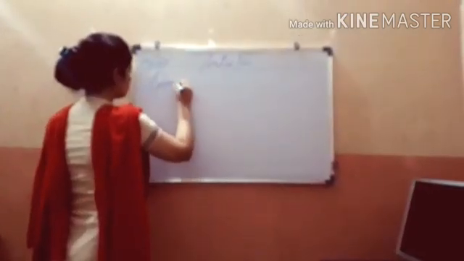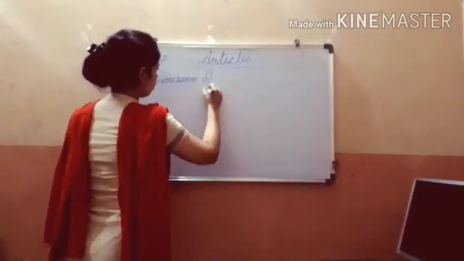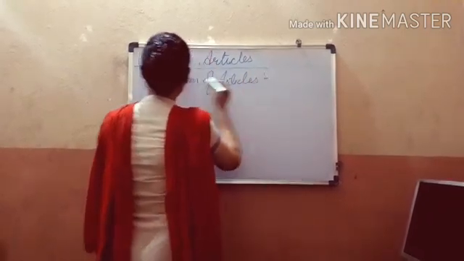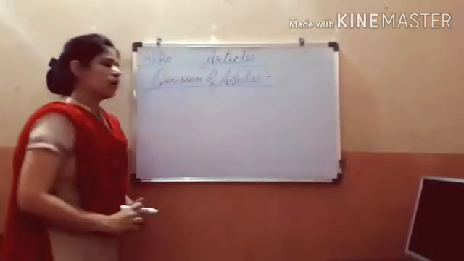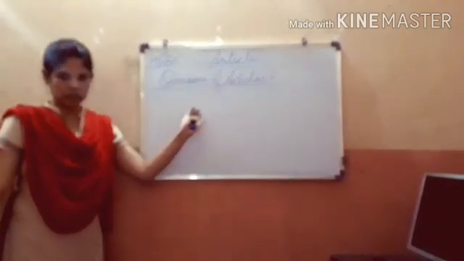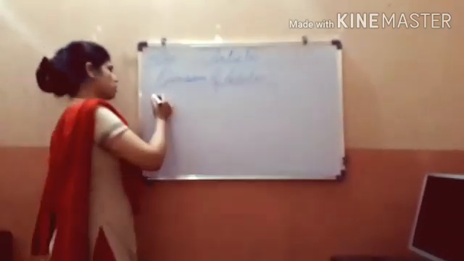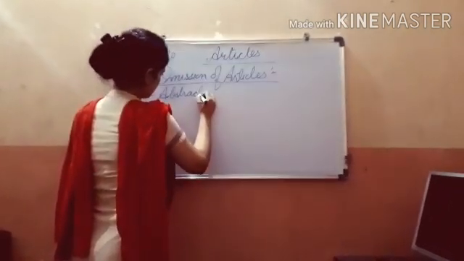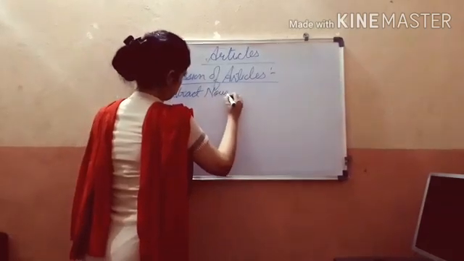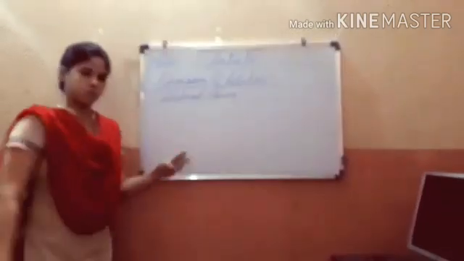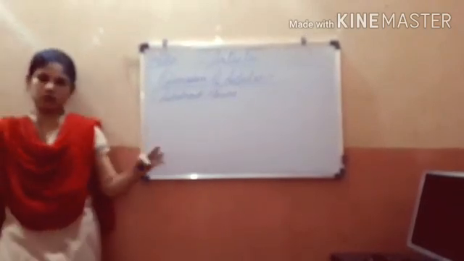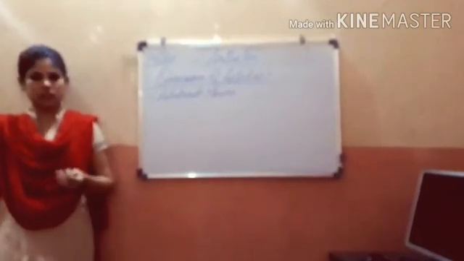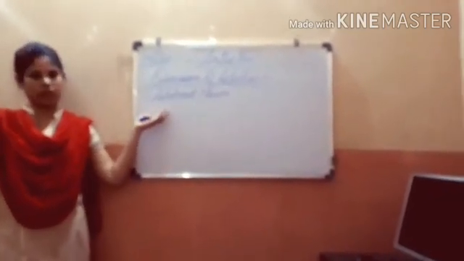Omission of articles means where we don't use any articles, we omit. First is before abstract nouns. Before abstract nouns we don't use any article, like knowledge, honesty, laughter, kindness. We don't use any articles before that.